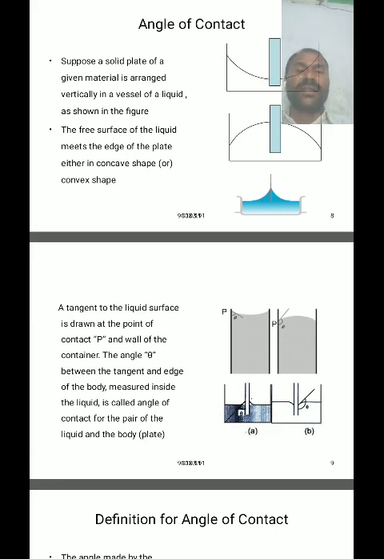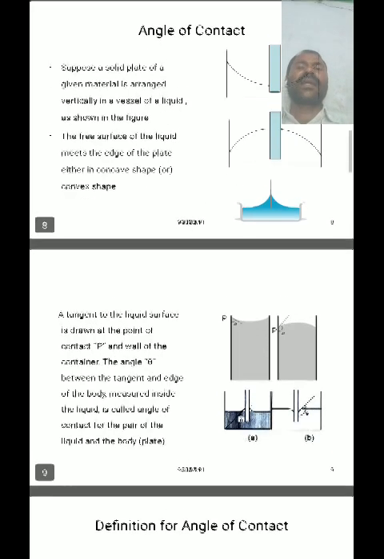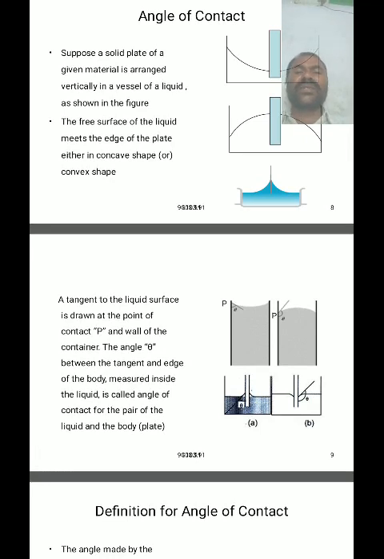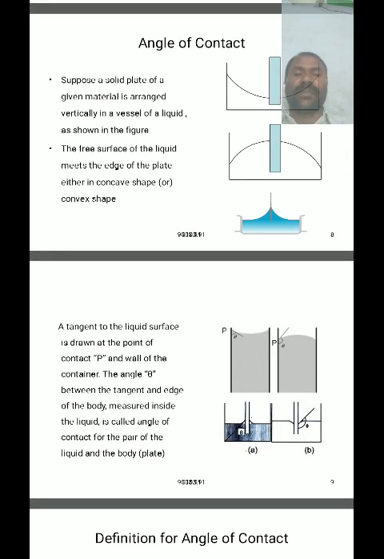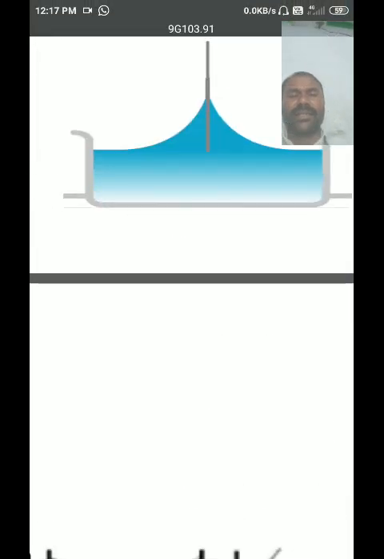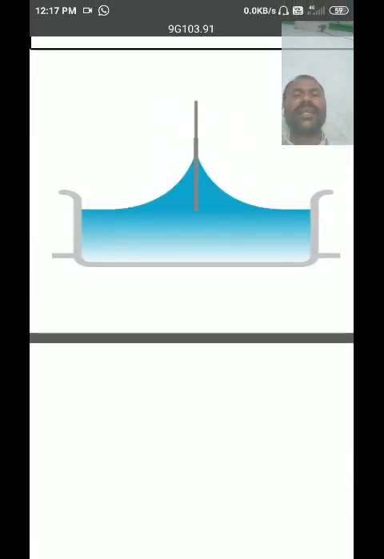Or if a glass rod or plastic rod is dipped in mercury, then the surface of the mercury near the glass rod is depressed below. When a glass rod or plastic rod is dipped in a liquid vertically, the surface of the liquid near the glass plate becomes curved, and that curve rises up. So it is this phenomenon, this rising up.